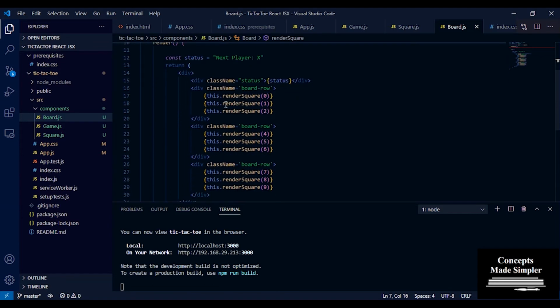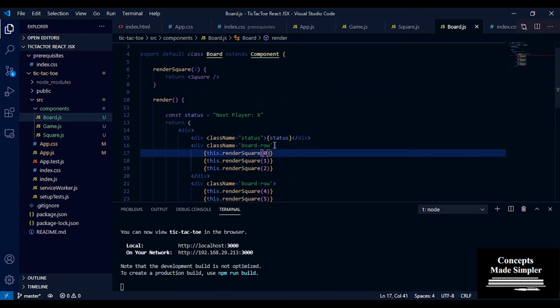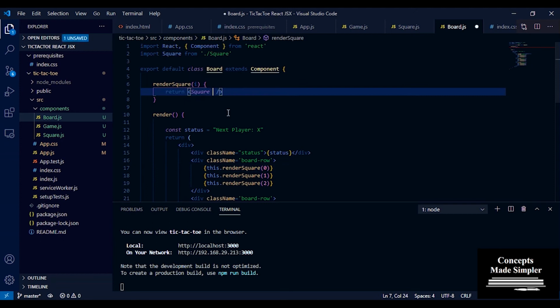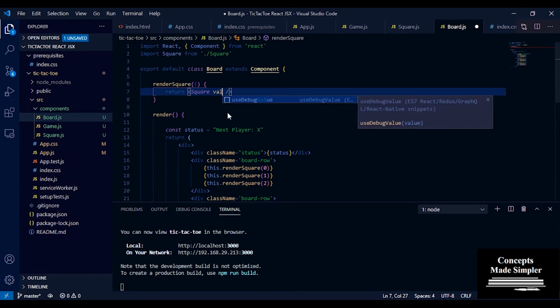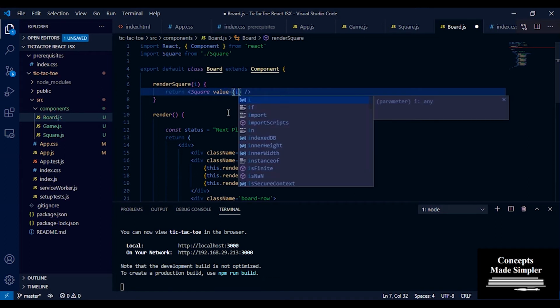So you can see that in this render square method, I'm passing in numbers. Now these are basically the square number. Why I'm doing this is that I wanted to show you guys how to use props, and to identify each square. So inside square, I am going to give it a value. What should we name it? Let's just give it value. Value equals, and I want to give it whatever value I pass in. So I want to give it a value of i.